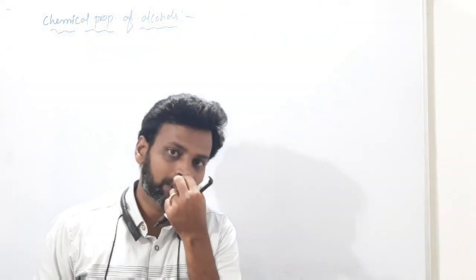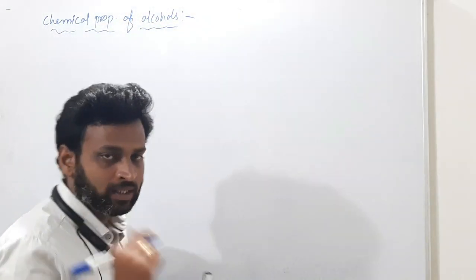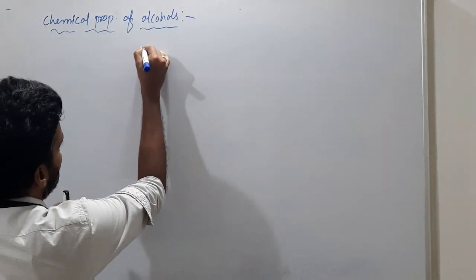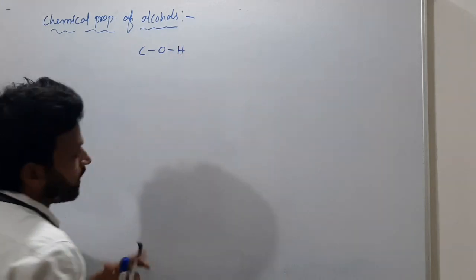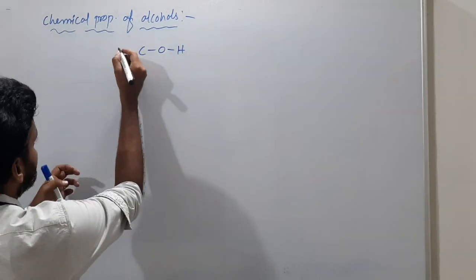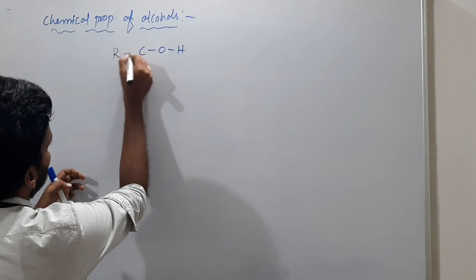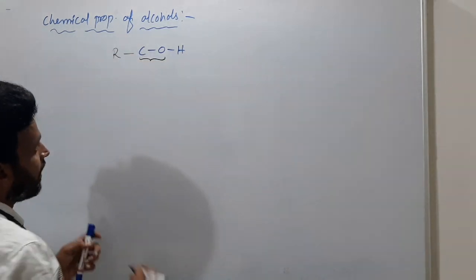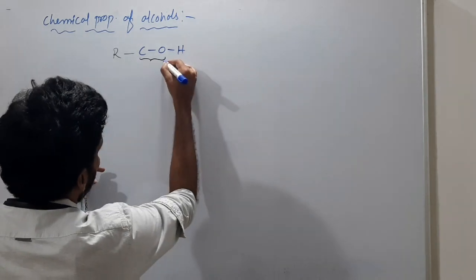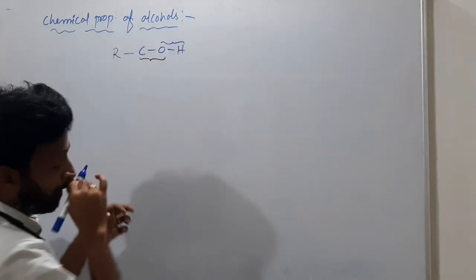Next we have to discuss some chemical properties. There are two types of chemical properties in alcohols. Actually, alcohol has two types of bonds. Suppose here you have some R group. This is one kind of bond, the CO bond, and you have one more kind of bond, the OH bond.